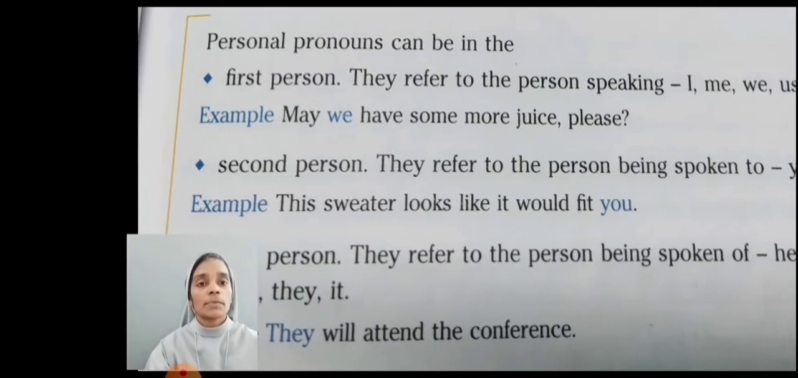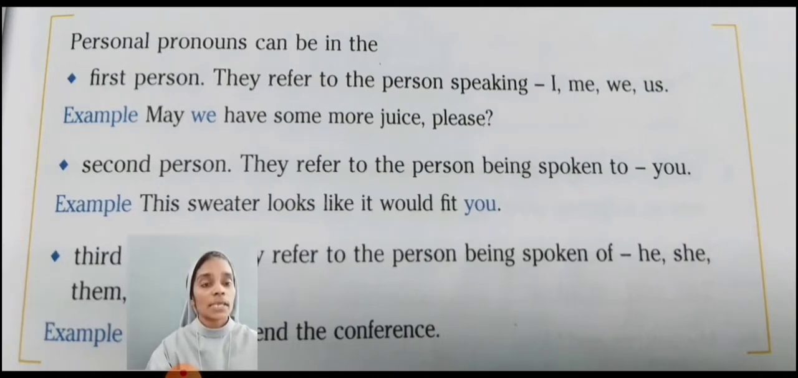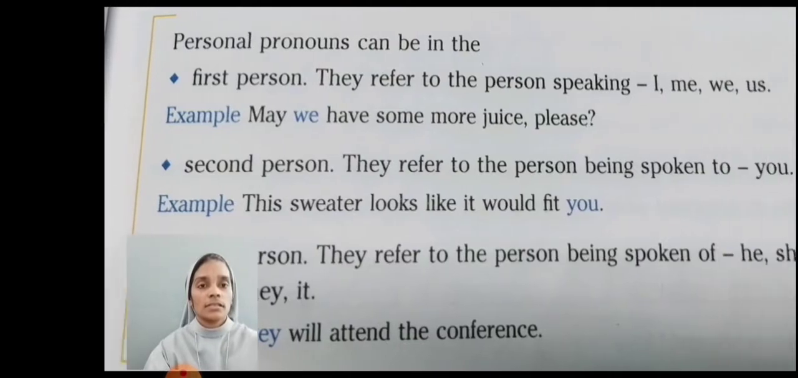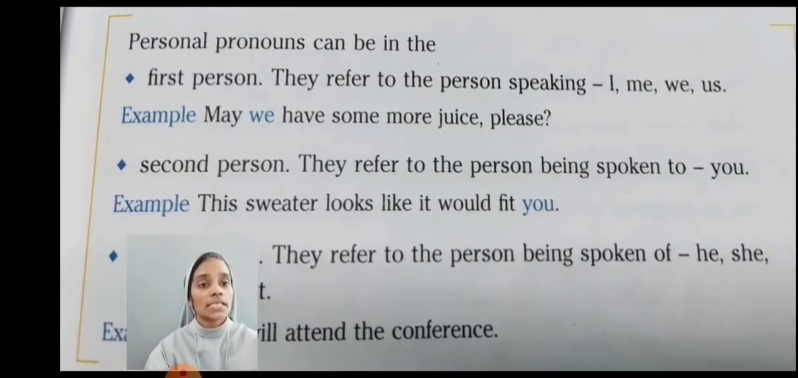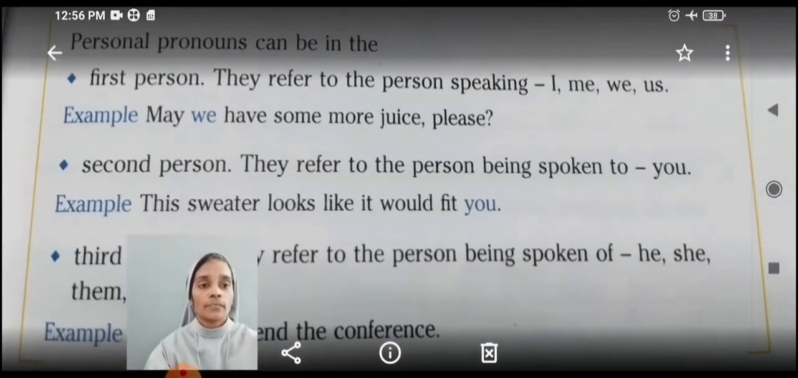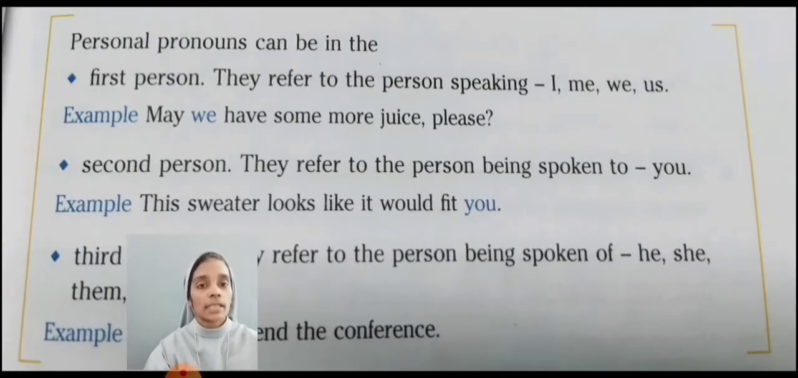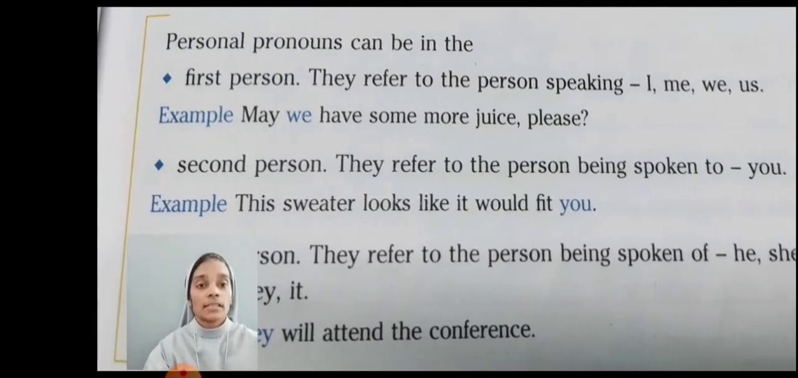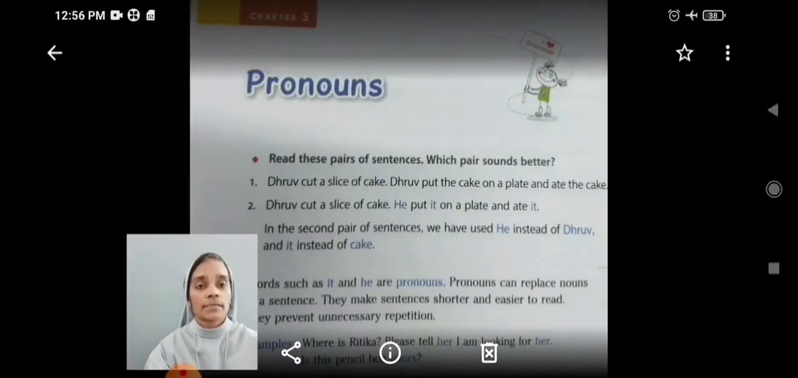Next, third person. They refer to the person being spoken of. That means जिसके बारे में बात कर रहे हैं. Which are the third persons? He, she, them, they, it. For example, they will attend the conference.